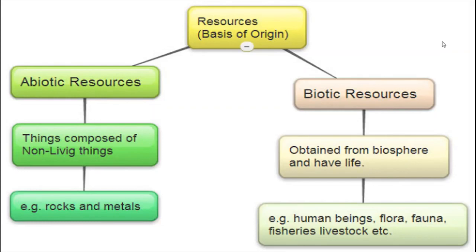For example, abiotic resources are composed of non-living things, such as rocks and metals, and biotic resources are obtained from the biosphere, and of course they have life, isn't it? So human beings, flora, fauna, fisheries, livestock, etc. are examples of biotic resources. Okay, next we will see the examples also.